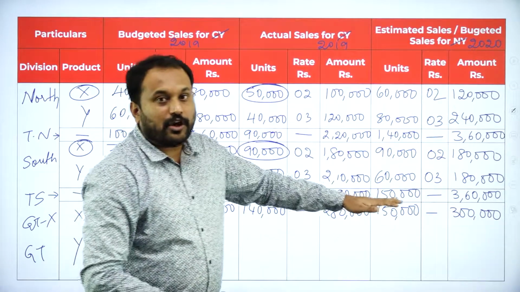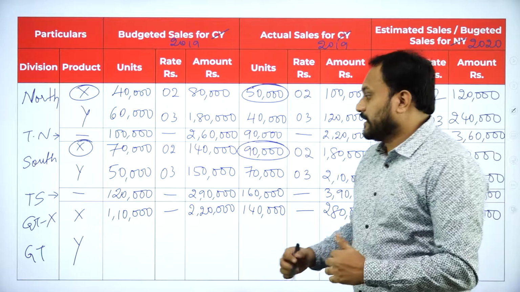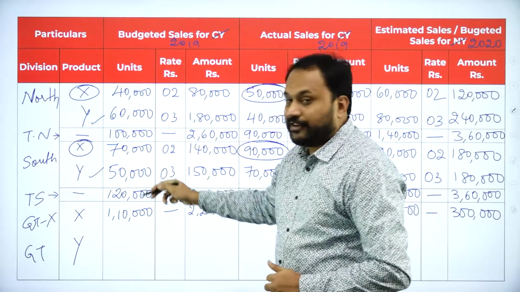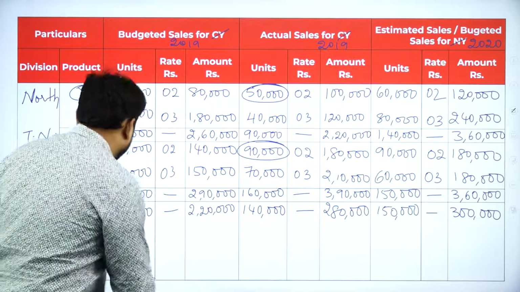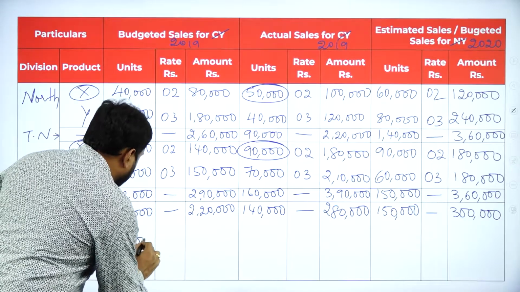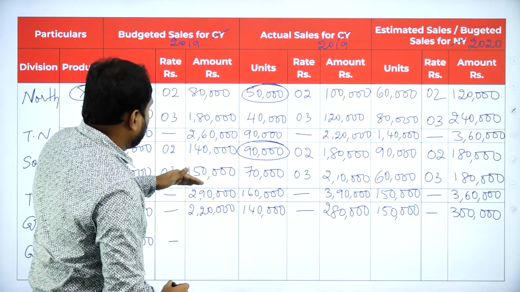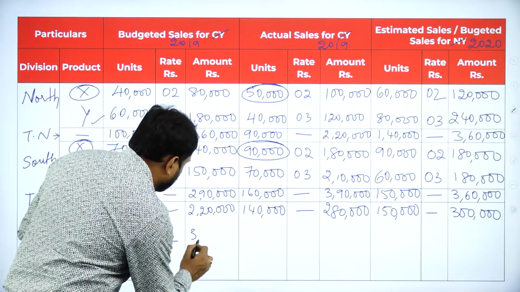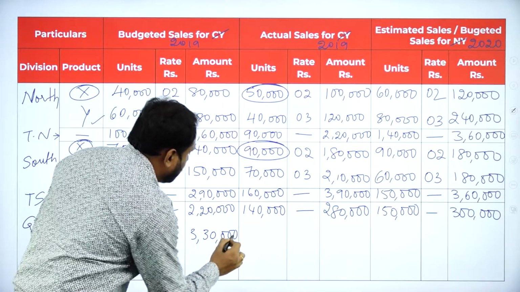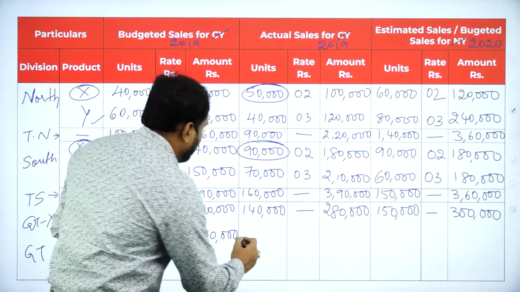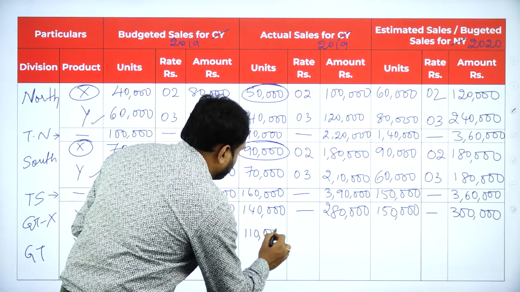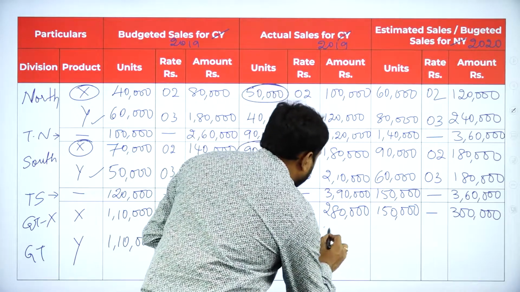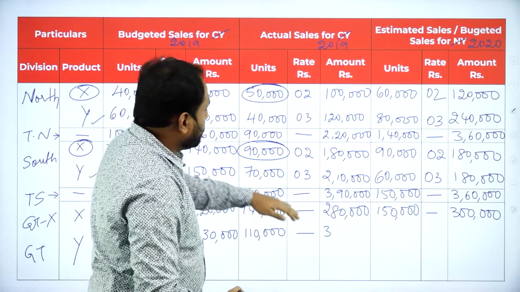Yes. So we got something called the grand total of X. Now what we should do is the grand total of Y. That means these two. 60 and 50 is 1,10,000. So we'll write here 1,10,000. Here dash. 1,80,000 and 1,50,000. If you go with it, it is 3,30,000. Then again here 40 and 70 is 1,10,000. Here dash. 120 and 210, it is 3,30,000.